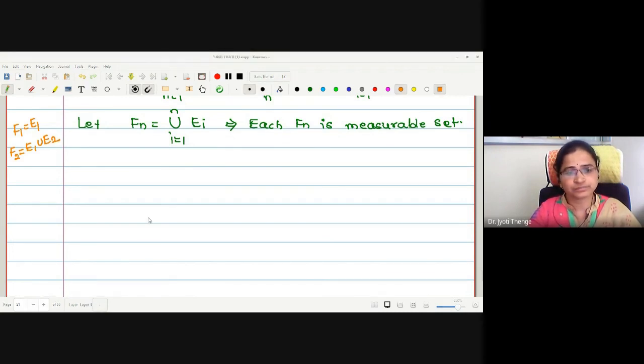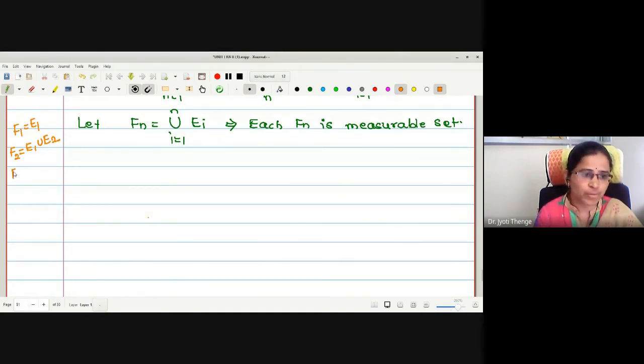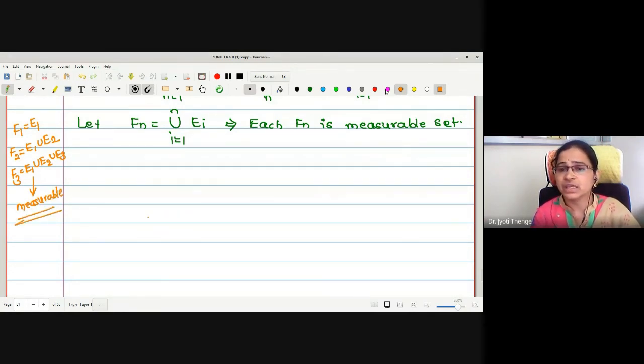For F3, this is E1 union E2 union E3. Good. And we know all finite unions are measurable. Therefore all these Fn's are measurable. Each Fn is measurable.